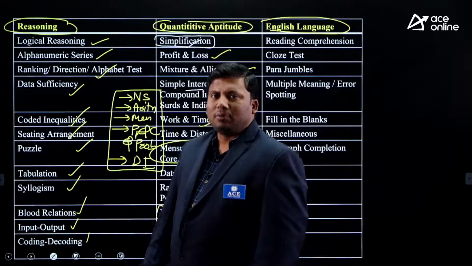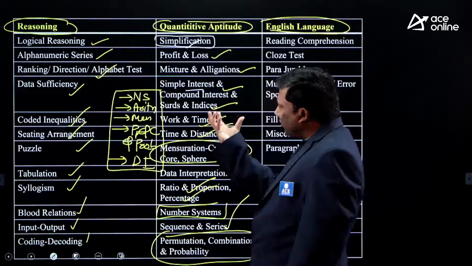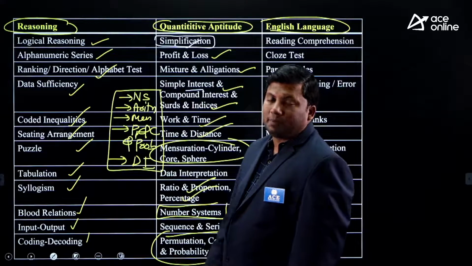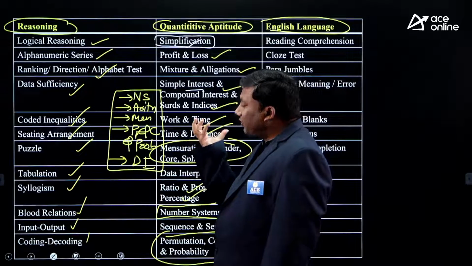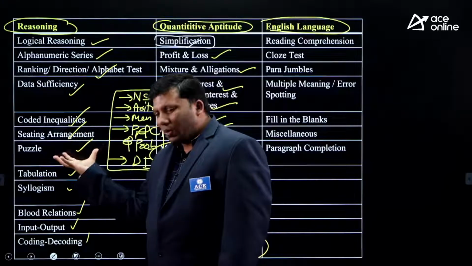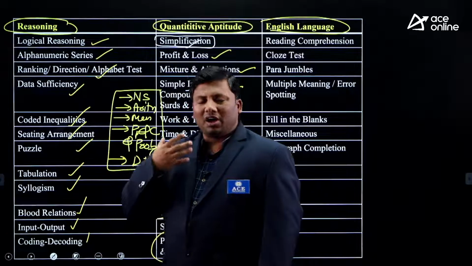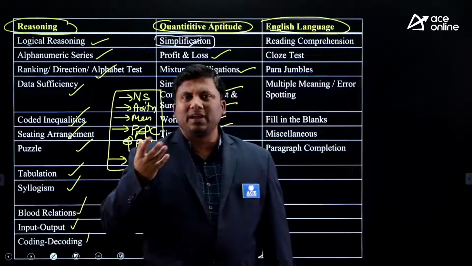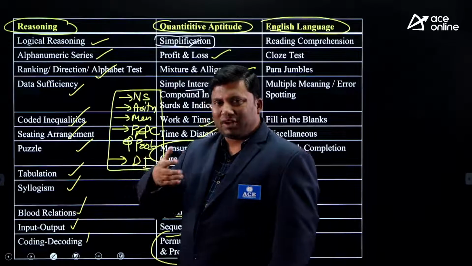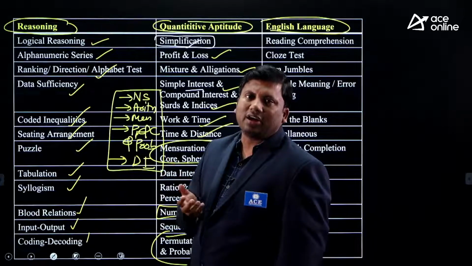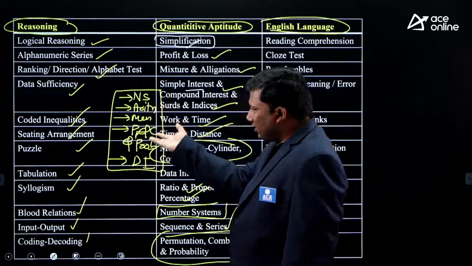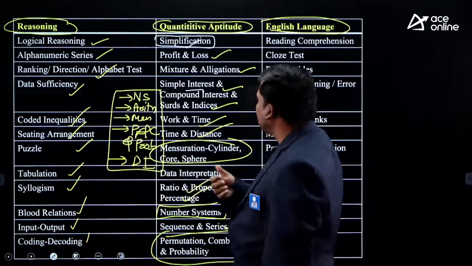More or less, each and every reasoning topic is an independent topic. In quantitative aptitude there is a lot of dependency between topics, for example compound interest depends on percentages. Here reasoning is quite easy and comfortable. All you have to do is apply some basic concepts. In case you are a little good in logical reasoning, you can solve a lot of questions. This is where non-maths students need to put in effort.